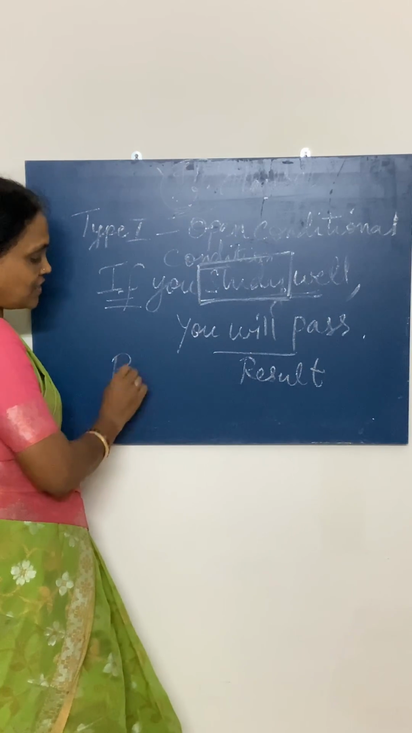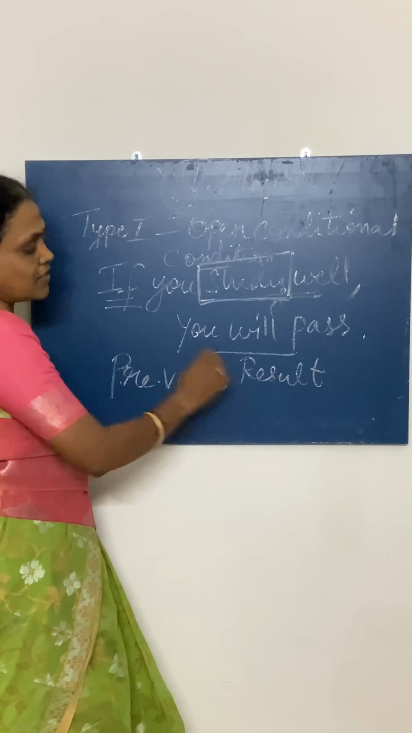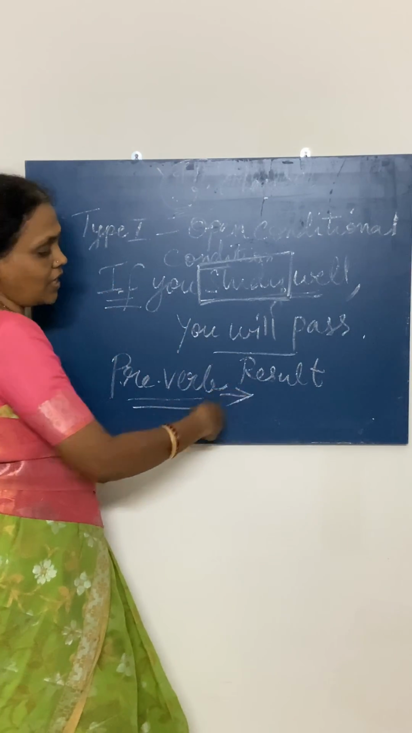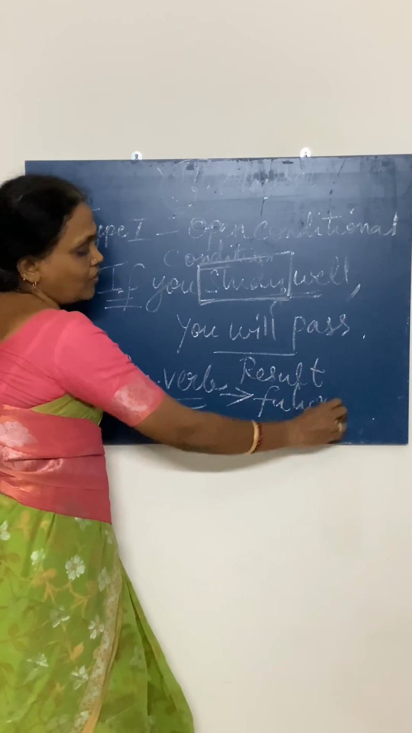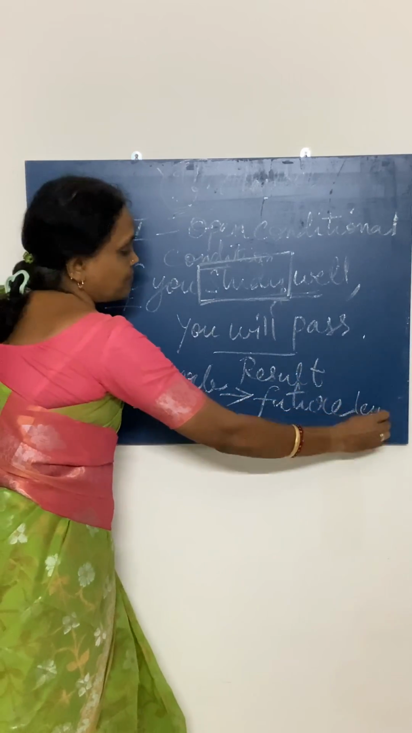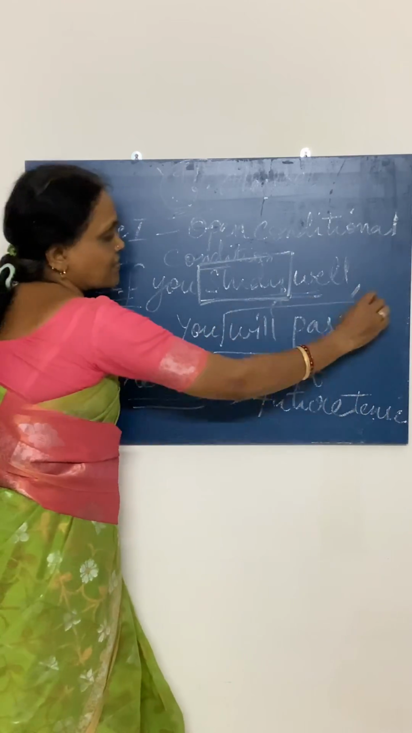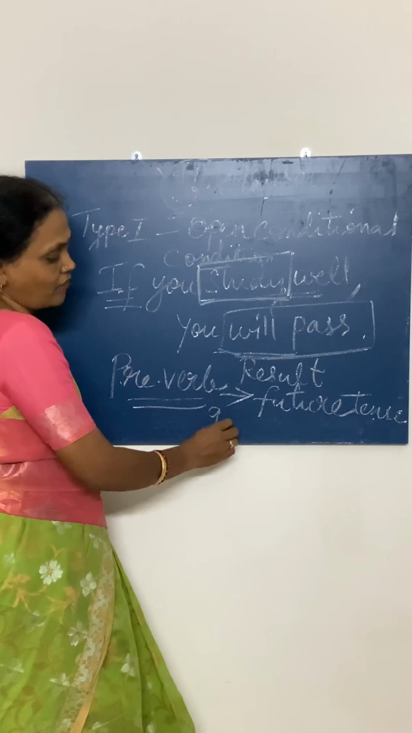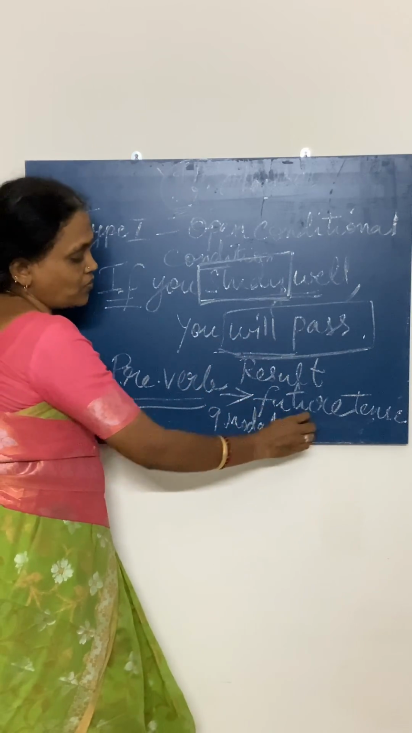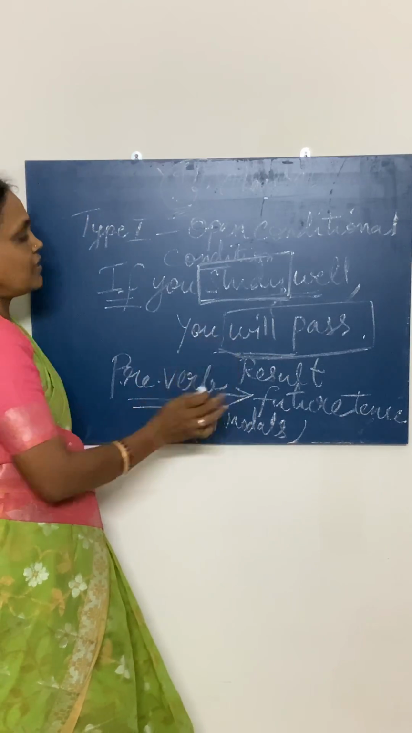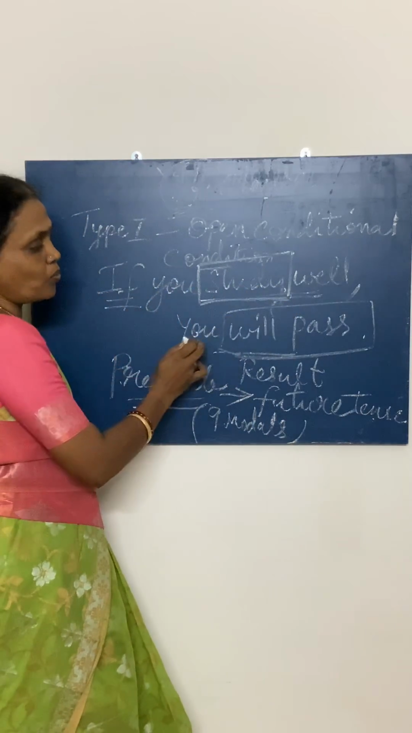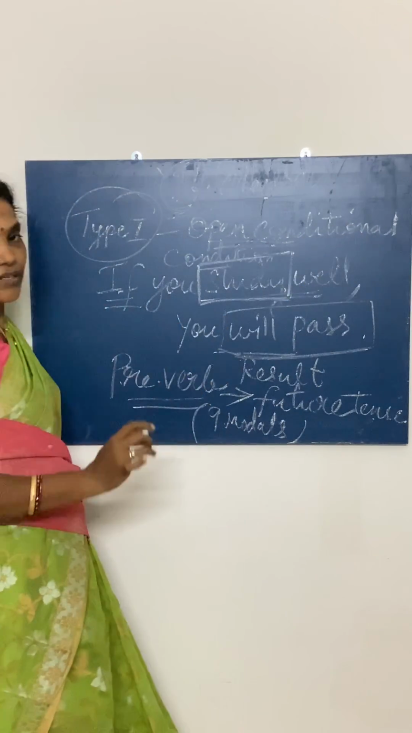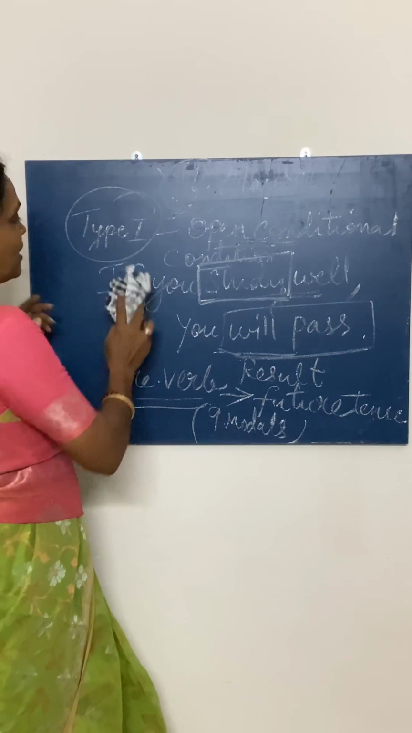Study. That is present verb. If the condition is in present verb, your result will be in future tense. That is will pass. Shall, all the modal verbs, all 9 modals you can use here along with this. So if you study well, you will pass. So this is the type 1, that is open conditional clause. Got it? Next we will see type 2.